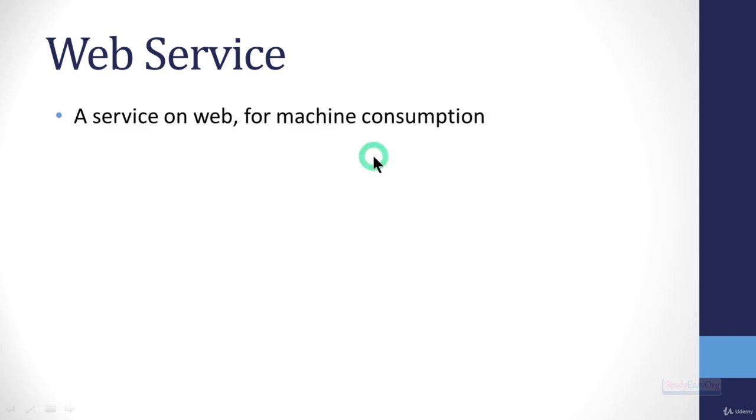As the name suggests, a web service is a service on web for machine consumption. Now this particular phrase, for machine consumption, is important because, for example, a website, google.com for example, is again a service on web, but google.com is for human consumption, whereas a web service is a service for software level communication. Alright, so there is a difference between a web service and a service on the web. Again, the layman definition is a service on web for machine level consumption is nothing but a web service.